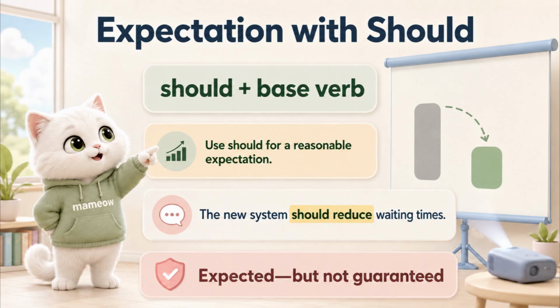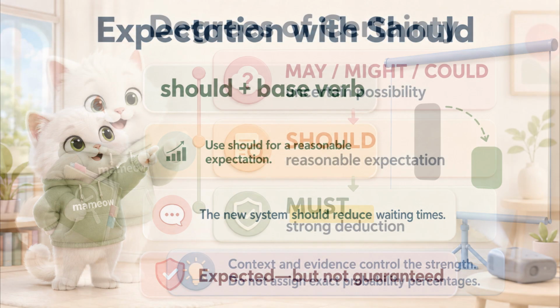Should can also express an expected or likely result. For example, the new system should reduce waiting times. In this example, should does not give advice. It expresses an expectation based on current information.